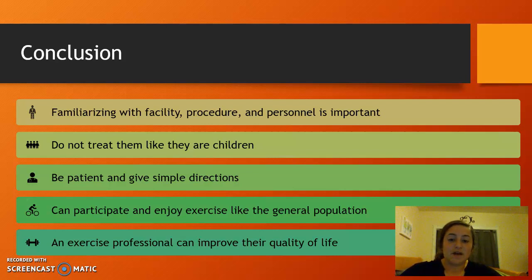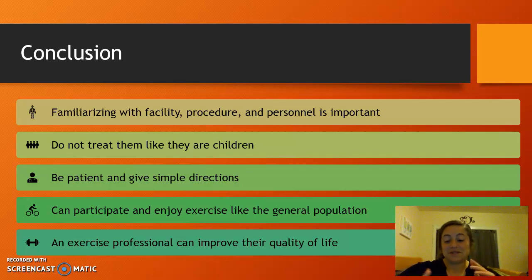Be patient and give simple directions. So really be patient with them. It'll take them a little bit of time to understand, but I promise they will. And just give simple directions. So really break down each step, even break it down one further, and make sure they do that one direction and then wait for the next one. Wait for them to do it and then give them the next one.